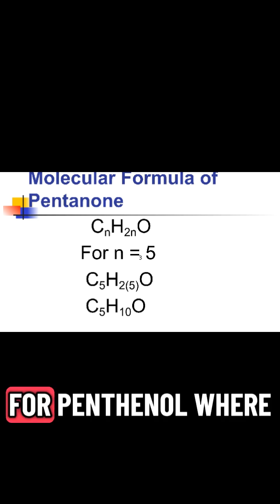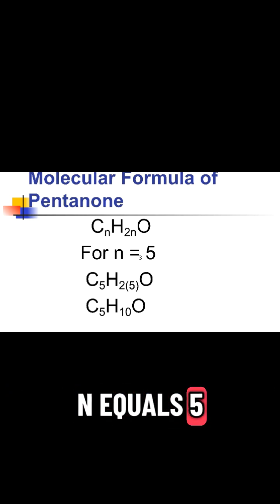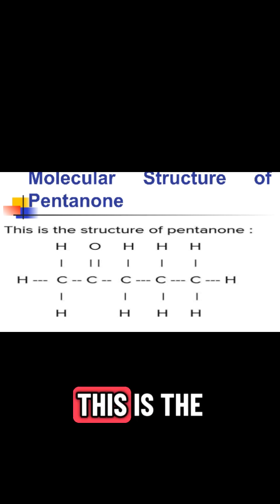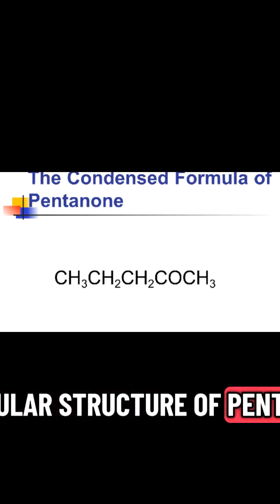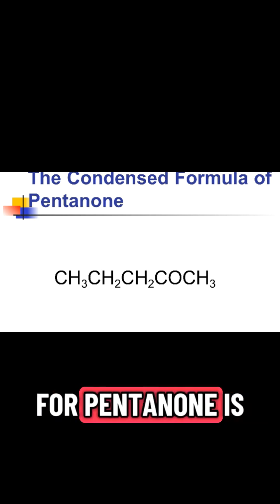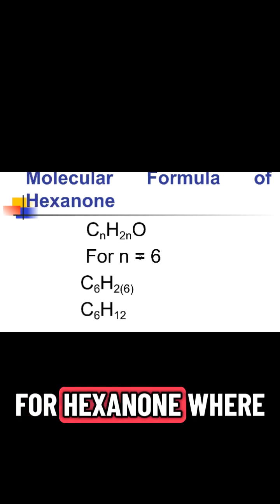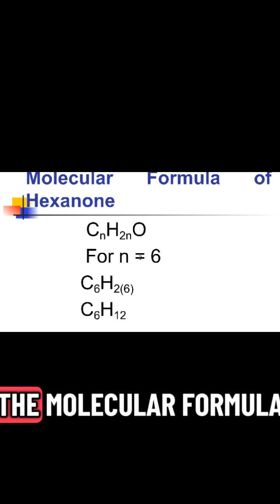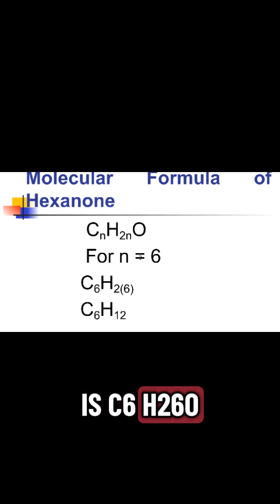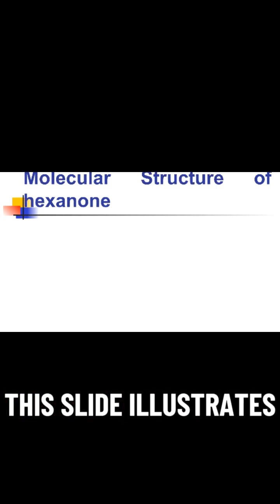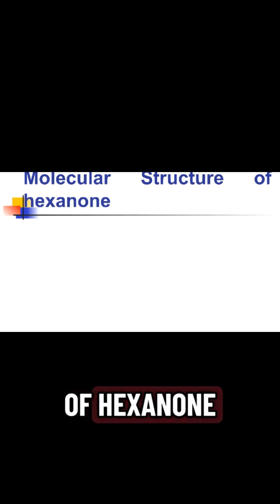CH3CH2COCH3. For pentanone, where n equals 5, the molecular formula is C5H10O. This is the molecular structure of pentanone. The condensed formula for pentanone is CH3CH2CH2COCH3. For hexanone, where n equals 6, the molecular formula is C6H12O. This slide illustrates the molecular structure of hexanone.